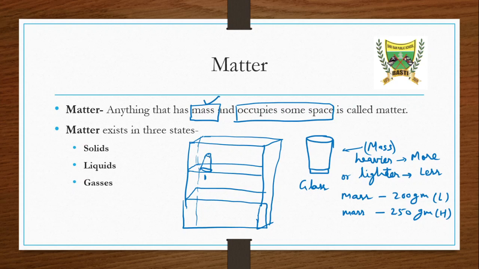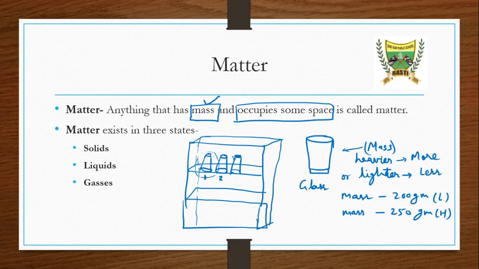No, because another glass can't be put here, as this region is already occupied. So we have to place the other glass nearby this one. And if we are going to place a third glass, then we have to place it nearby that one also, so that we know that the second glass is also occupying some space.